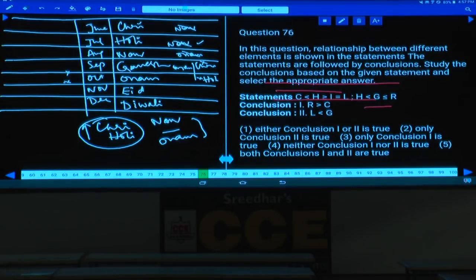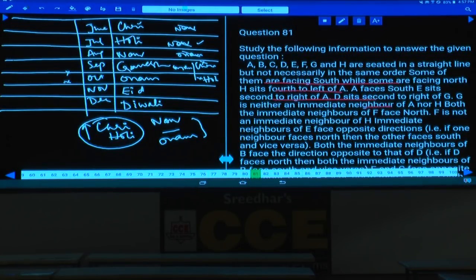Now question numbers 81 to 85. First write down this one, then let us discuss question numbers 81 to 85. Now in this 81 to 85, how many persons are there? There are 8 persons A, B, C, D, E, F, G and H seated in a straight line but not necessarily in the same order. Some of them are facing south and some of them are facing north, clearly given.